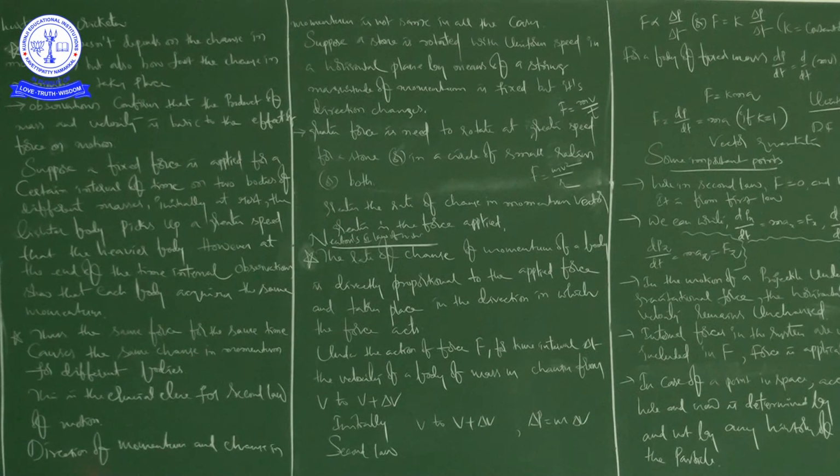Next, direction of momentum and change in momentum. The direction of momentum and the direction of change in momentum is not the same in all cases.